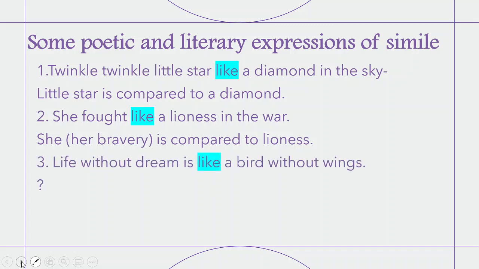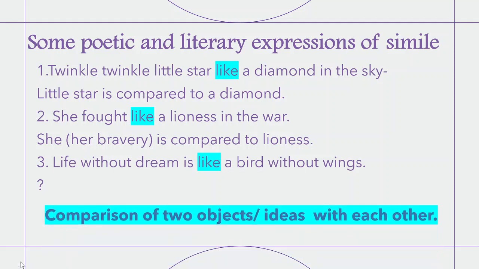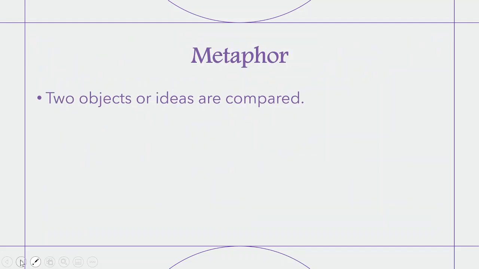Life without a dream is like a bird without wings. What could this one be? Please write it in the comment section and let me check. So there's a comparison of two objects or ideas with each other. That's a simile. Now, what is a metaphor?